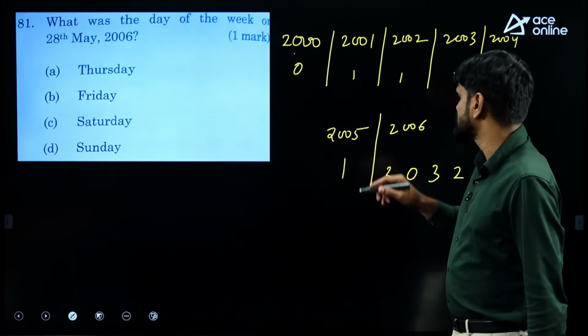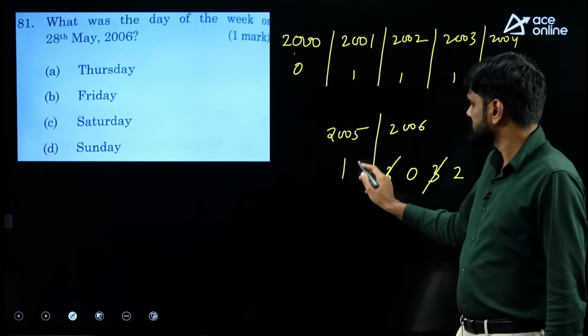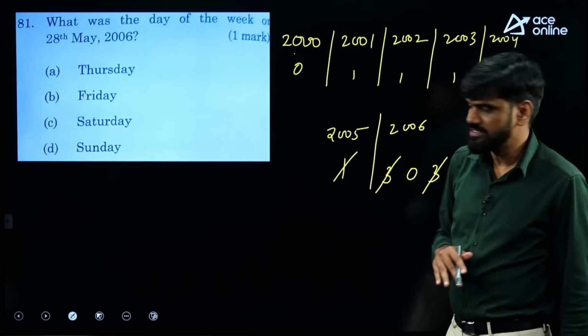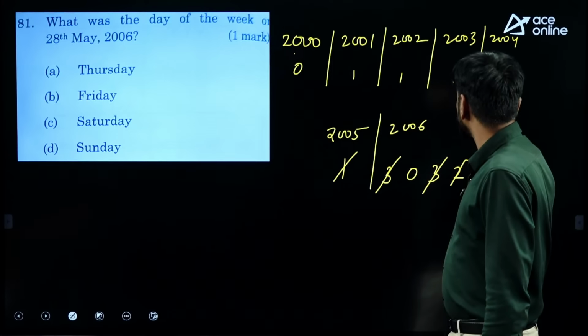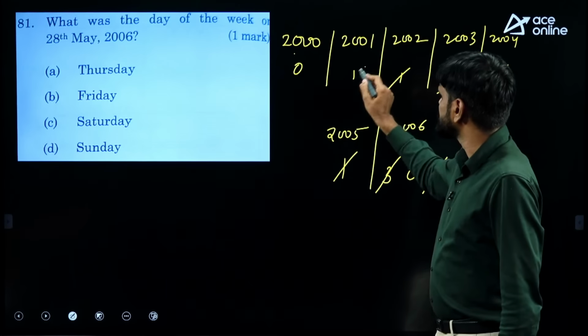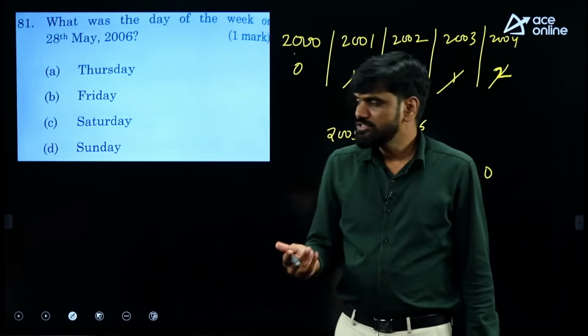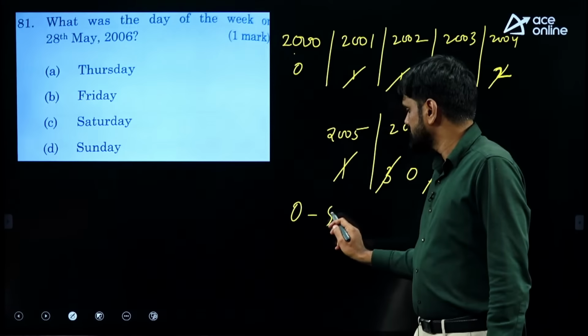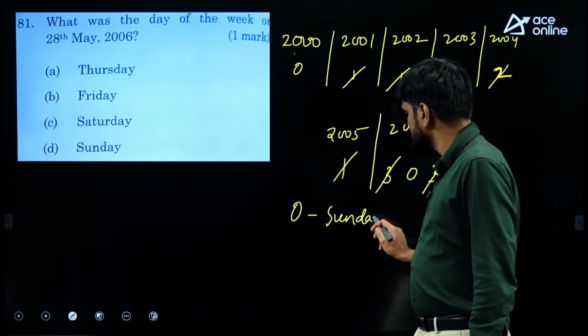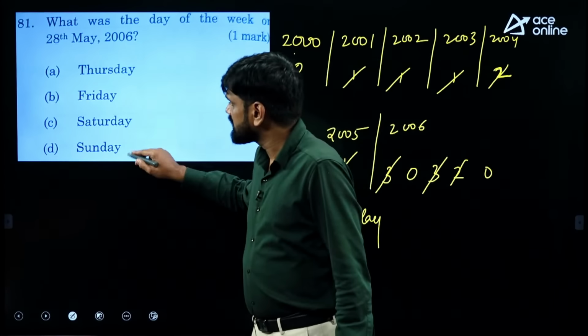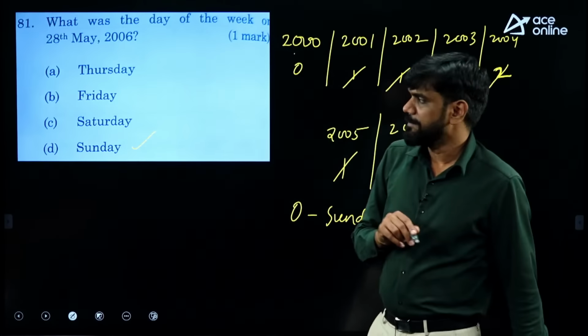The total number of odd days: 3 plus 3, 6, plus 1, 7. We have to remove the 7s, so 7 is gone. Here 2 plus 2, 4, 4 plus 3, 7. So what number of odd days are we left with finally? 0. Zero odd days means the day falls on Sunday. Hence your answer has to be Sunday, so the correct answer should be option D.